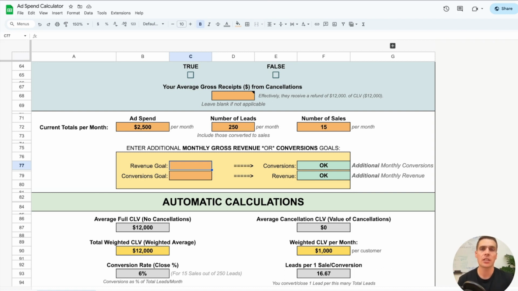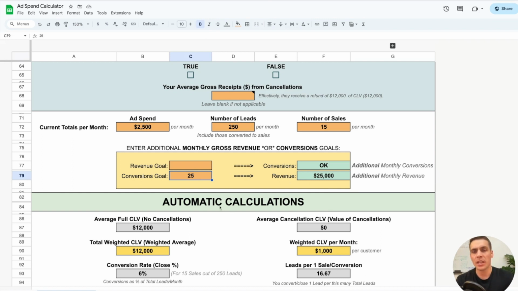So for an orthodontist practice, maybe you only have one orthodontist and they can only add an additional 25 patients per month. If that's the case, then maybe you should use conversions goal, because it doesn't make sense to use a revenue goal and try to guess how many conversions you can fulfill. Just put the conversions goal here of 25 additional sales every single month, and then we will convert that into a revenue goal, which is an additional $25,000 every month.